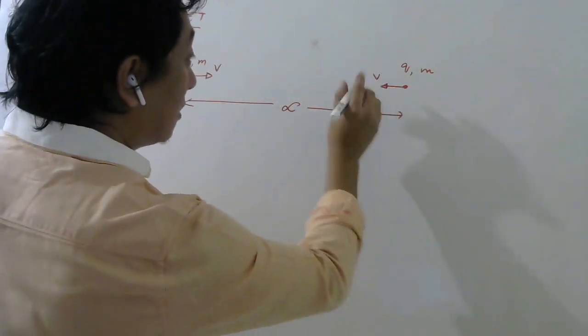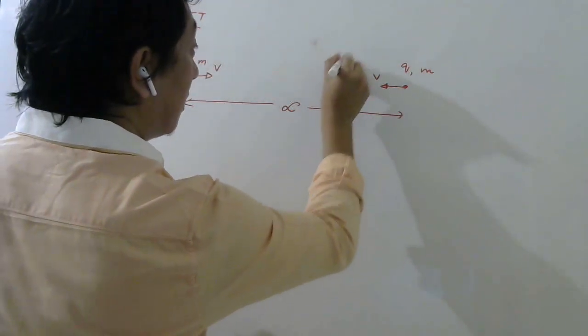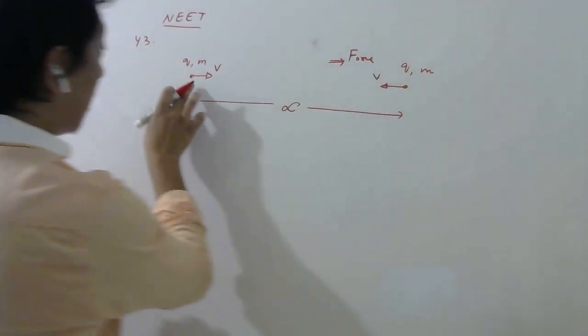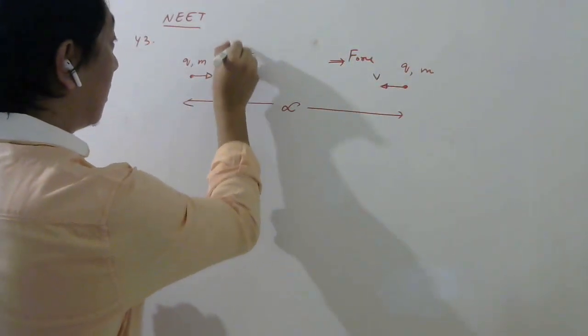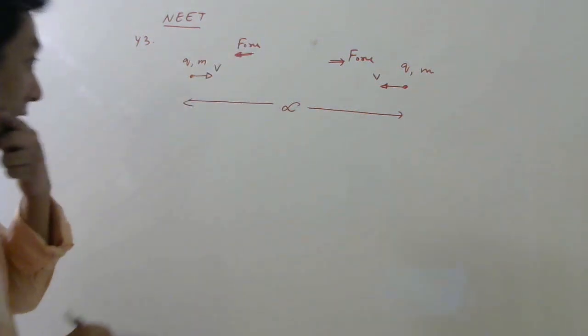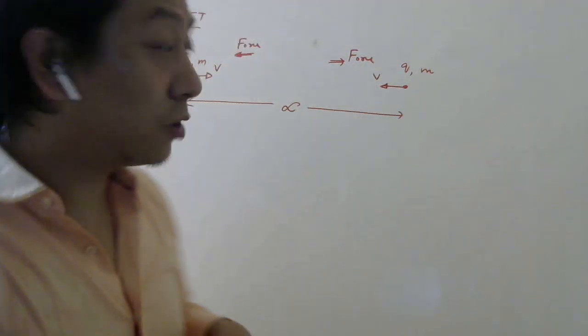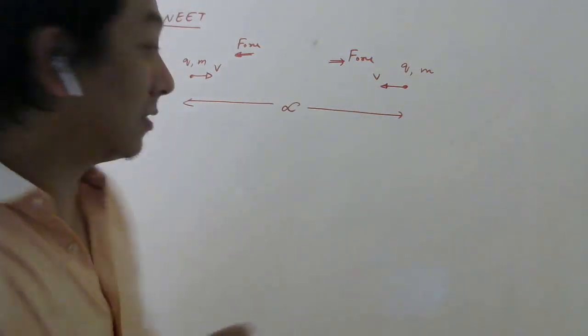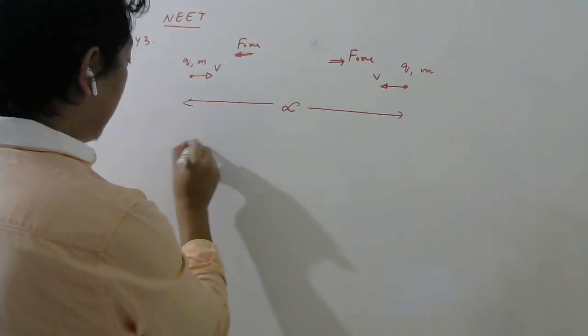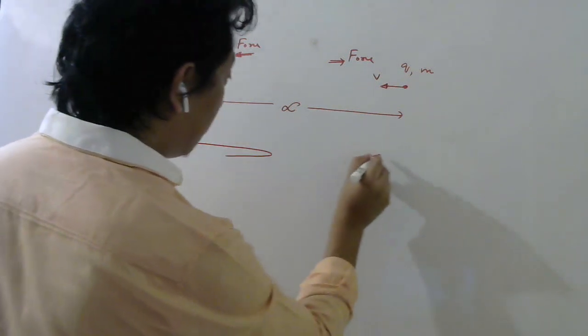When this charge is coming this side, the force will be this side, and when this charge is coming this side, the force will be this side. That is the electrostatic force. And therefore, these charges will slow down. Slow down means kinetic energy will decrease. So at some point they will reach like this and then return.